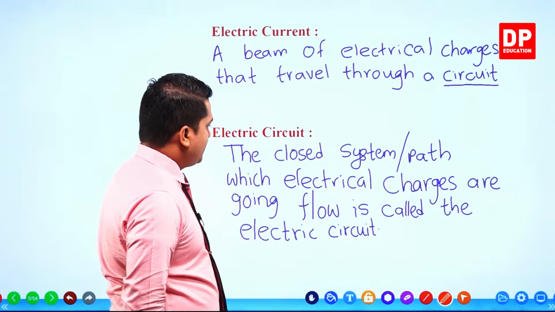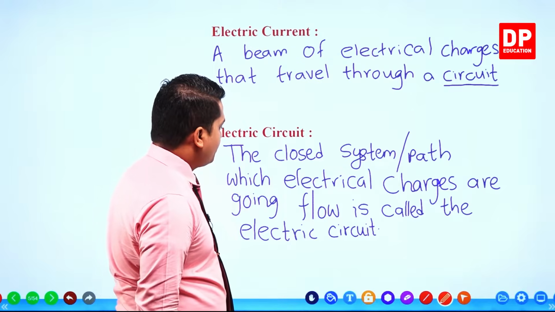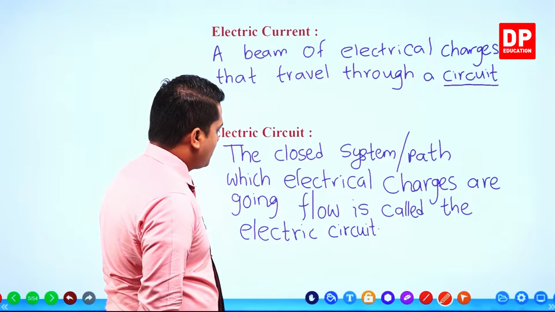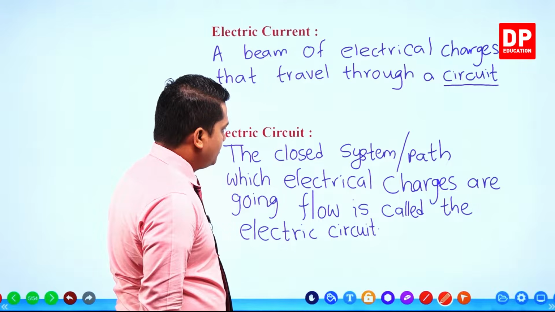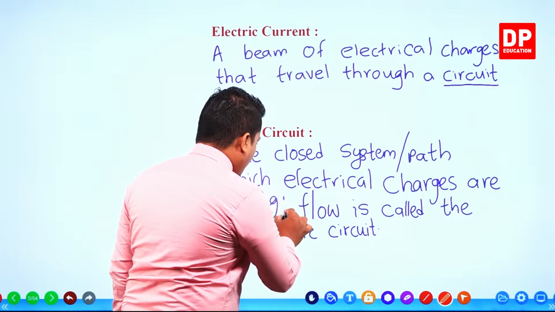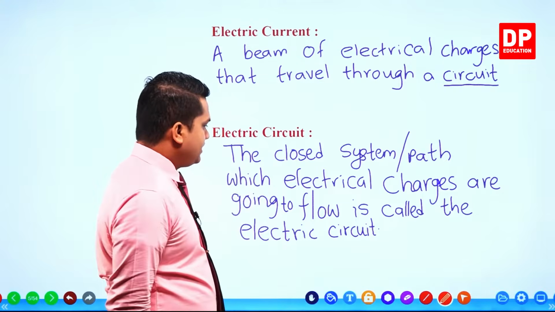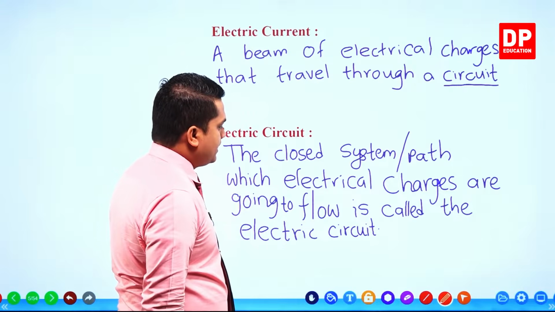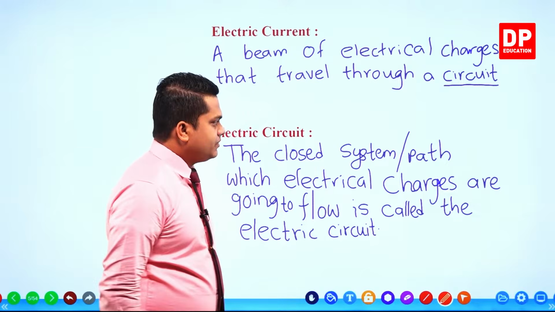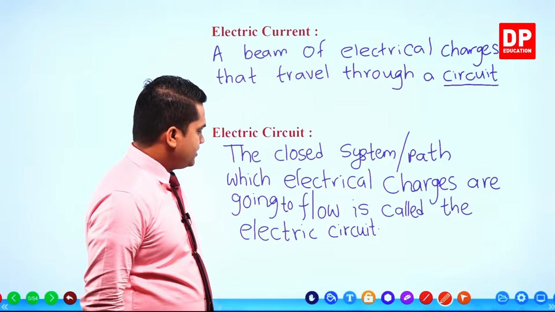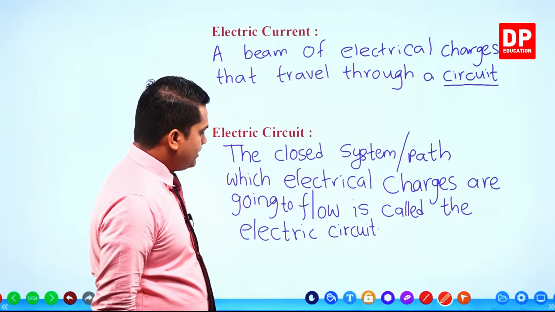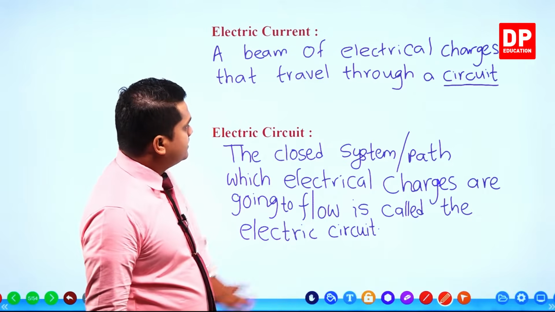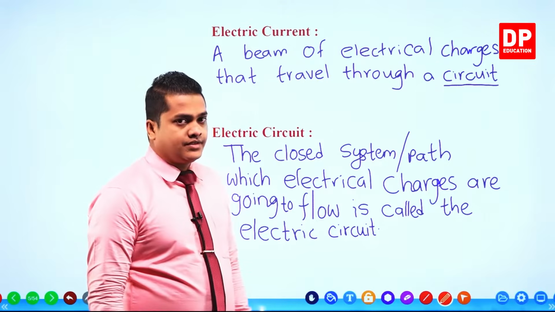An electric circuit means the closed system or the path along which electrical charges flow. So this is the electric circuit, and this is the electric current, right?